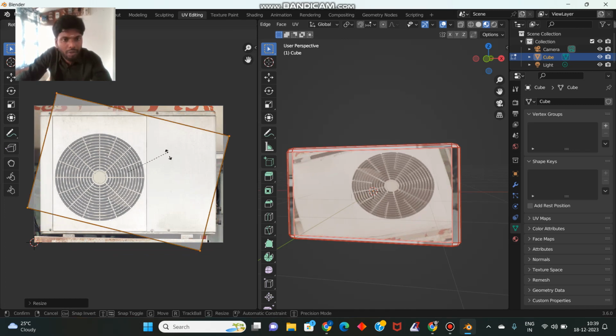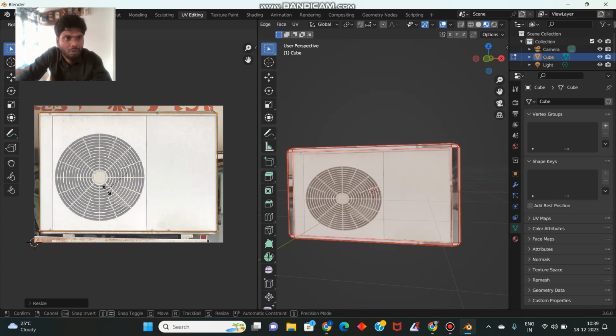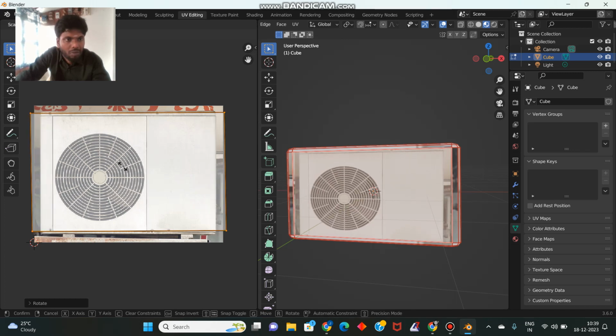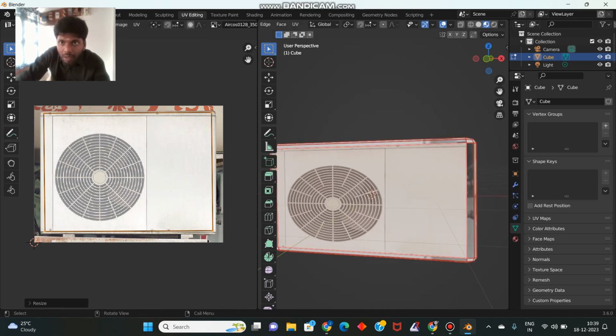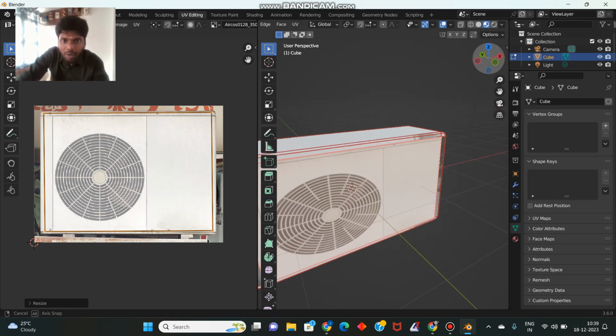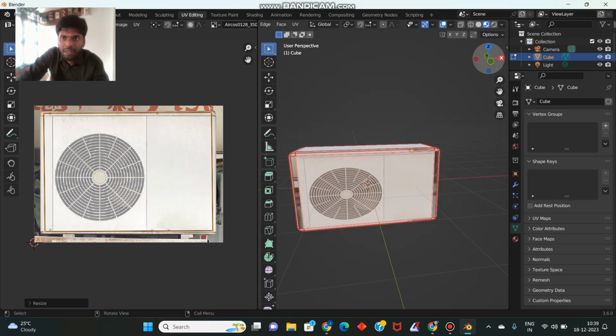It's not proper yet. Now one side has the material applied.